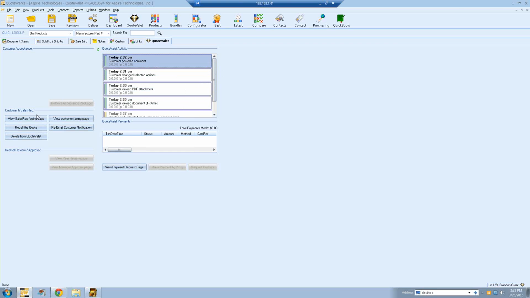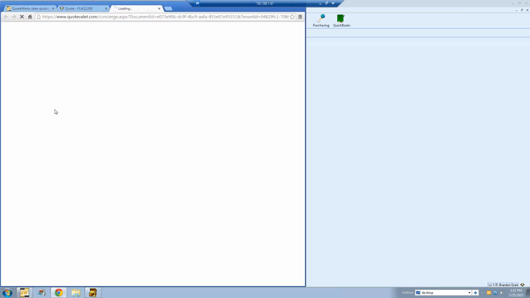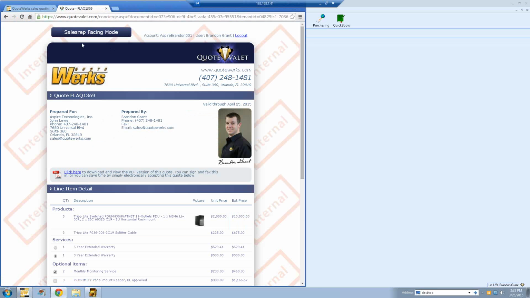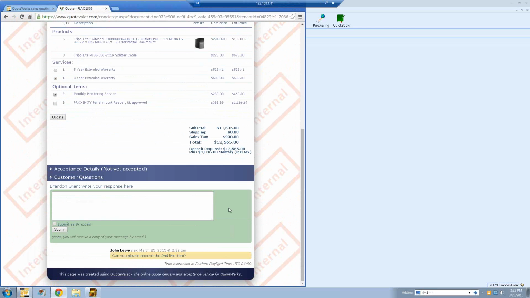So I'm going to go ahead and click on the View Sales Rep Facing page. This is going to let me log into QuoteValet using my QuoteWerks credentials. So I'm going to click View Sales Rep Facing page, and then I'm just going to log in using my QuoteWerks credentials, just like if I was logging into QuoteWerks. And that'll log me in. And then it'll let you know that you're logged in as the sales rep facing mode. You'll see all the internal information. And then I can scroll down to the bottom, and I can see the customer's comment and respond here.